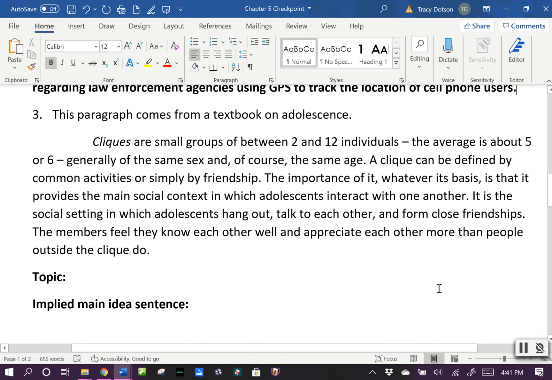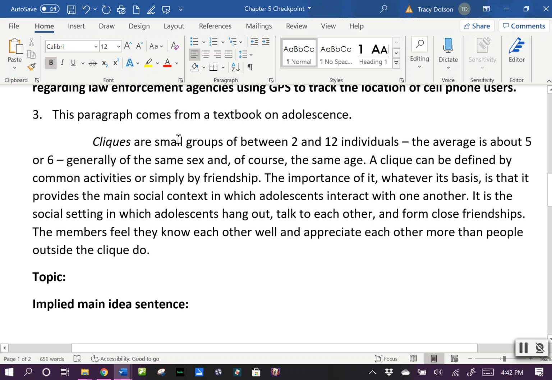Number 3, cliques are small groups of between 2 and 12 individuals. The average is about 5 or 6, generally of the same sex and of course the same age. A clique can be defined by common activities or simply by friendship. The importance of it, whatever its basis, is that it provides the main social context in which adolescents interact with one another. It is the social setting in which adolescents hang out, talk to each other, and form close friendships. The members feel they know each other well and appreciate each other more than people outside the clique do.